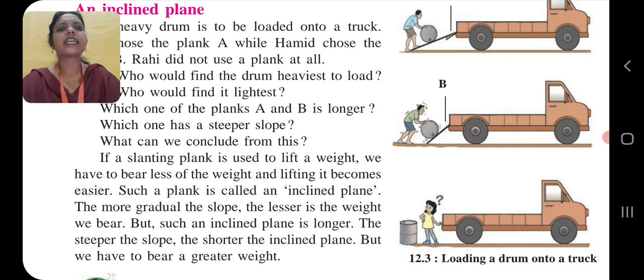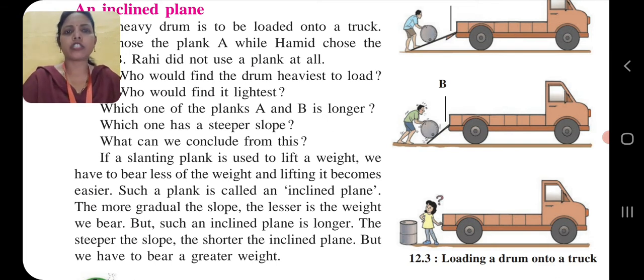Such a plank is called an inclined plane. Okay students, got the point? We are using a slanting plane to lift a weight. Second point: we have to bear less of the weight and lifting it becomes easier. Because of this, lifting is easier, and this plank is called an inclined plane.